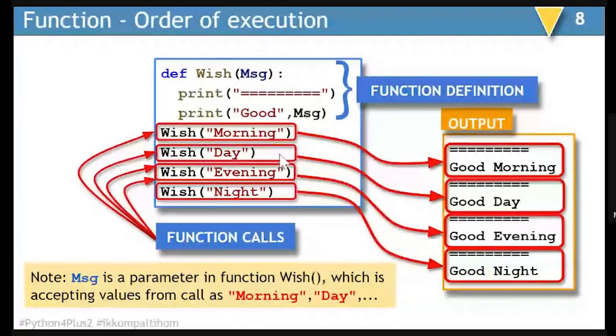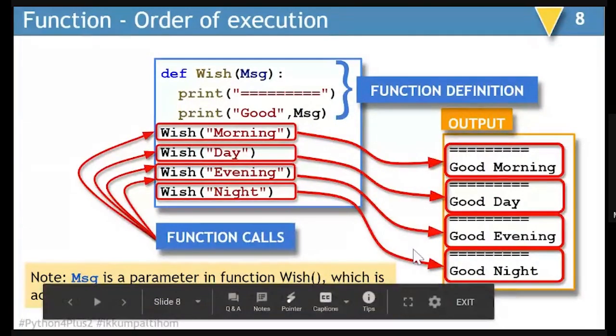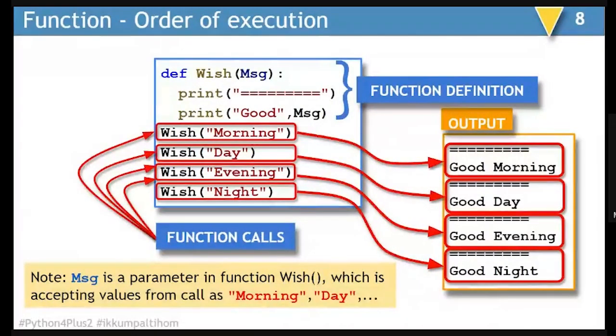In the second call, good and day together. In the third call, good and evening together. And in the last call, good and night together. So this is what happens when you pass a simple parameter to the function and execute it.